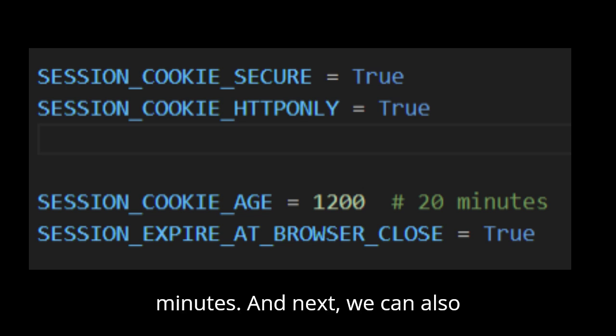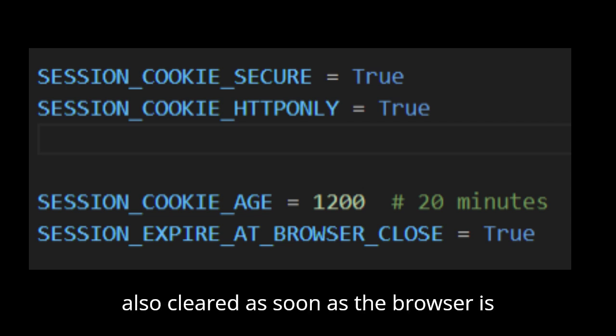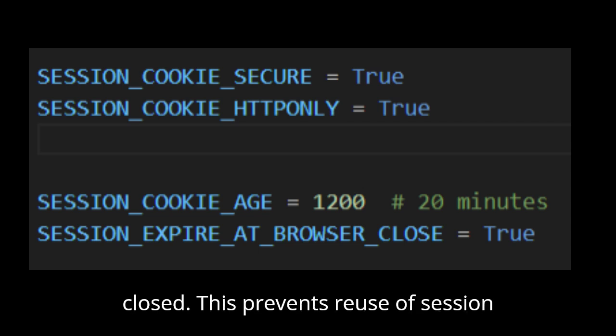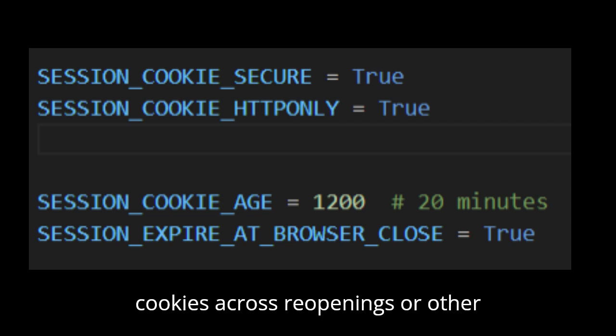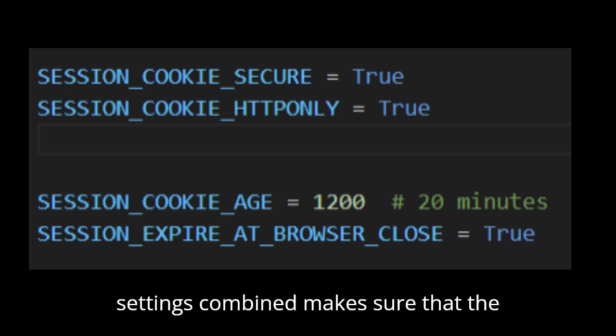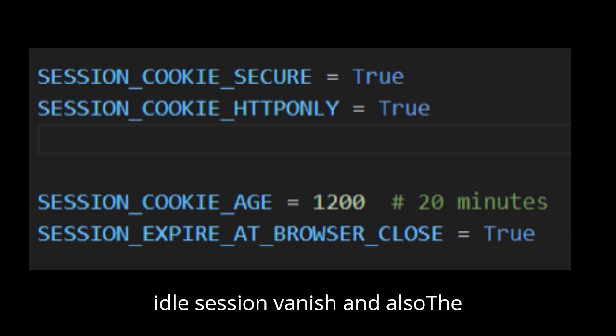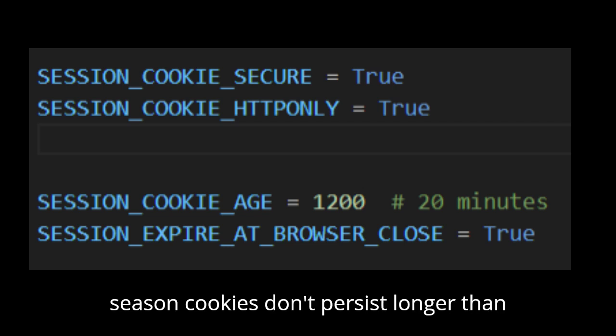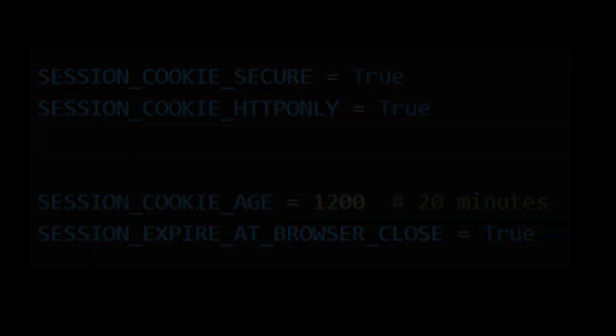Next, we can also see in the code that sessions are cleared as soon as the browser is closed. This prevents reuse of session cookies across reopenings or other users. Overall, these two settings combined make sure that idle sessions vanish and also that session cookies don't persist longer than they should.